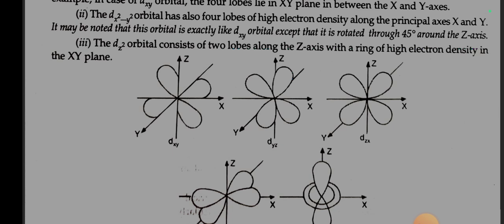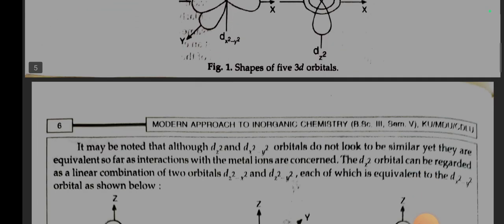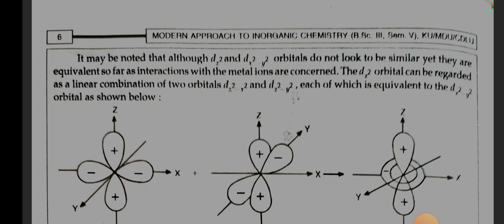Number 3. The dz² orbital consists of 2 lobes along the z-axis with a ring of high electron density in the xy plane. It may be noted that although the dz² and dx² minus y² orbitals do not look similar, yet they are equivalent so far as interactions with the metal ions are concerned.